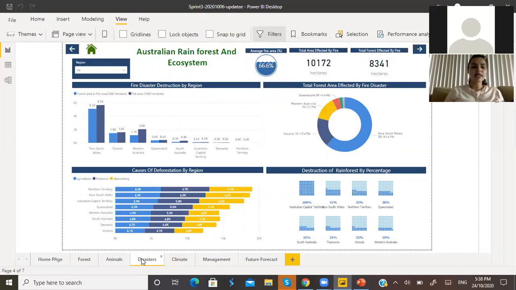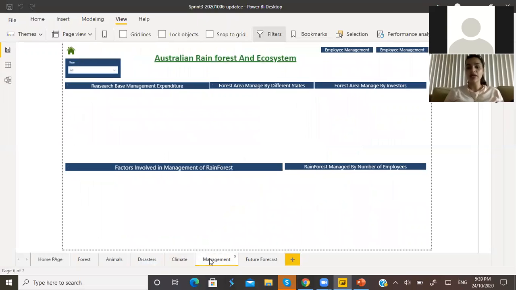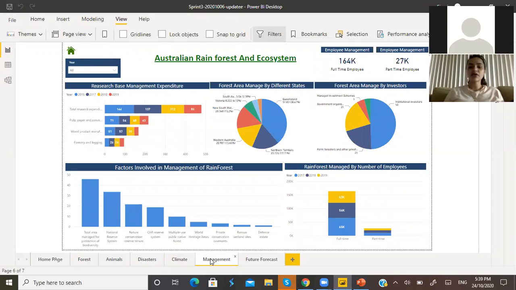For example, by agriculture, this much area is destroyed, and by firewood it shows 6.7 hectares of land is destroyed, and by clear cutting also. So the deforestation by different reasons is shown according to the number of states in this graph.